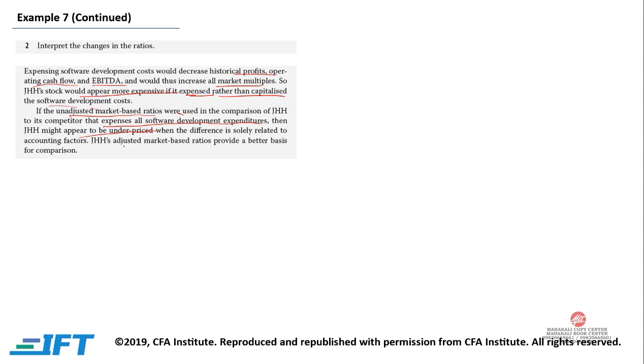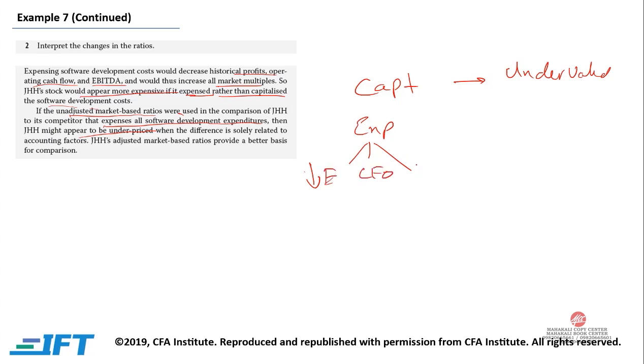Now again, if we capitalize, the company might appear to be undervalued, and if we expense, expense would have three impacts. It would first of all reduce your earnings, it would reduce your cash flow from operation, and it would also reduce EBITDA. So the company would appear to be overvalued.